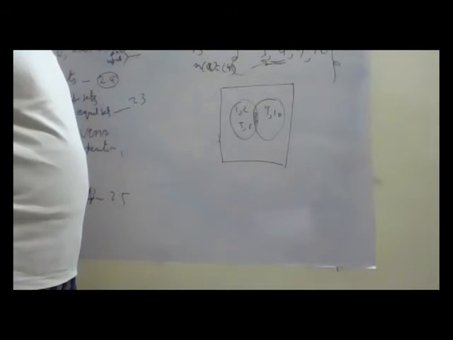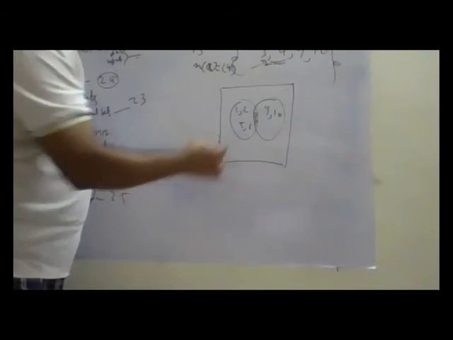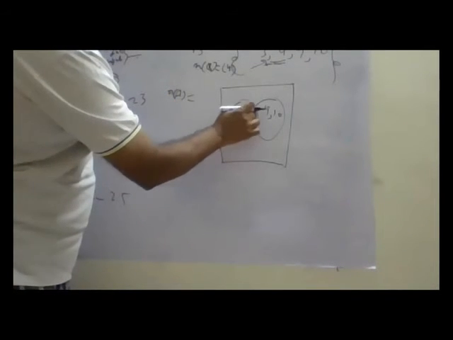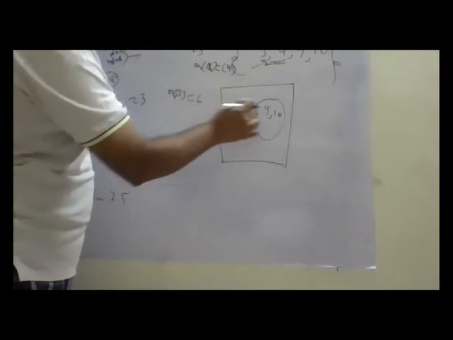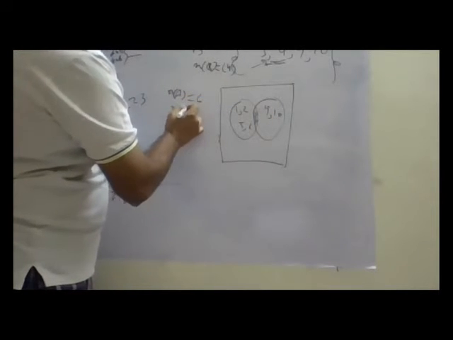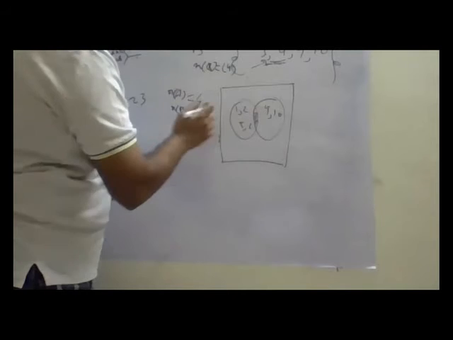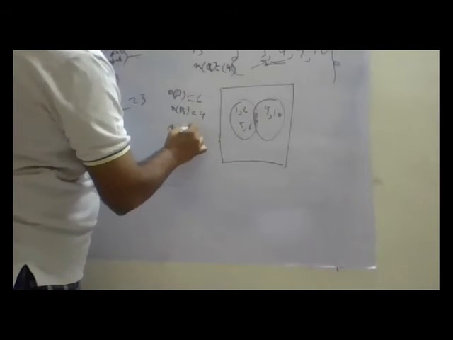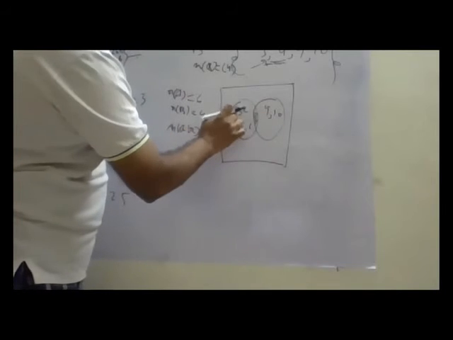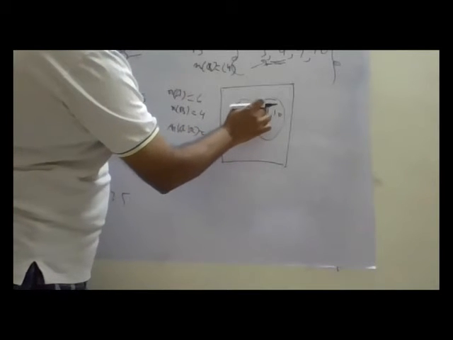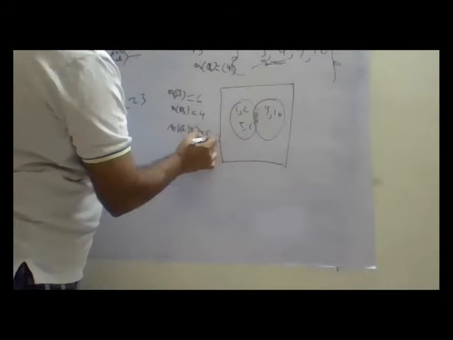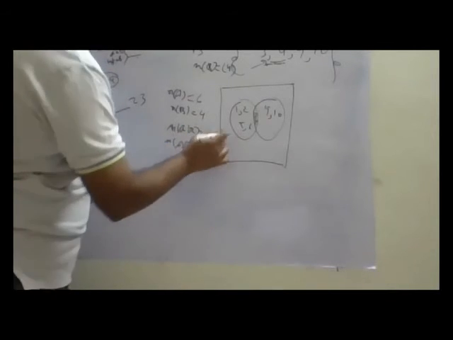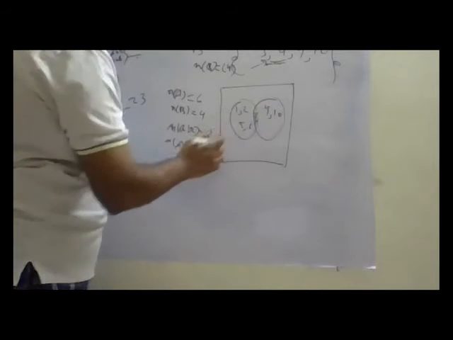This is okay? Okay, uncle. So here n(A) is equal to 1, 2, 5, 6, 3, 4, total 6. n(B) is equal to 3, 4, 9, 10, 4 items. n(A union B): total how many? 1, 2, 3, 4, 5, 6, 7, 8. Total 8. A intersection B: common is only 2 items.